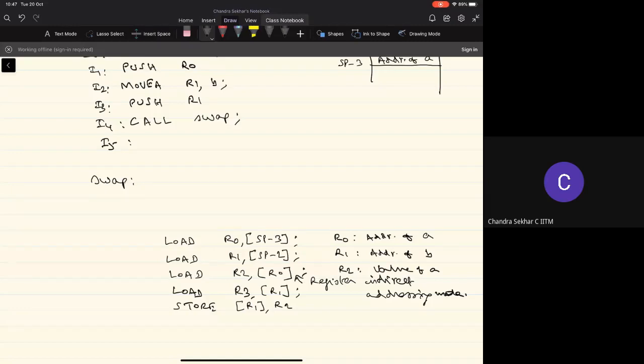So I'm putting the value of the variable A into the memory location of the variable B. And R3, which contains the value of B, is being put into the memory location of the variable A. So basically, we have realized the operations that are required for the swap now.